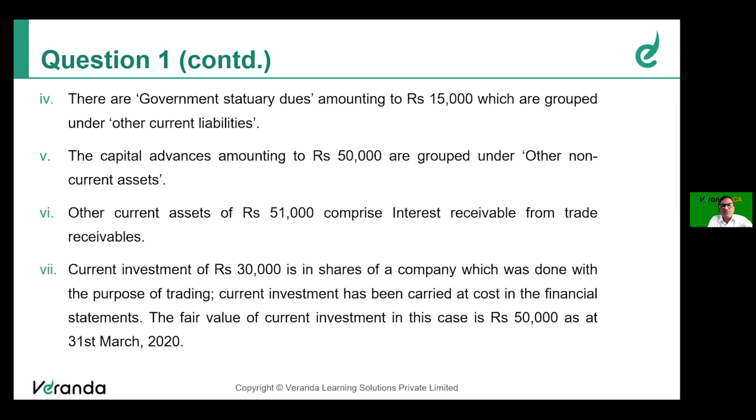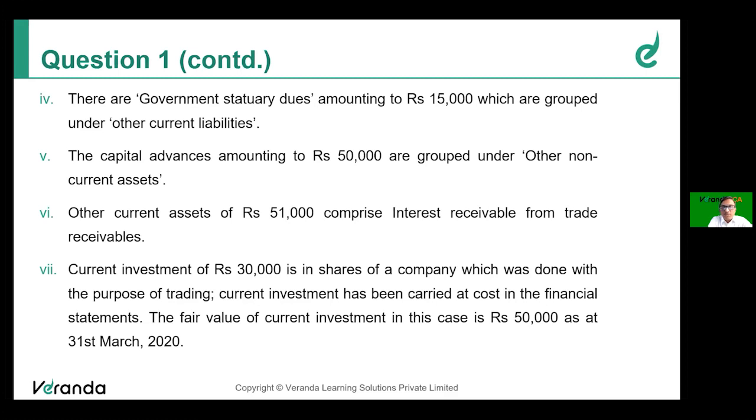Current investment of 30,000 is in shares of a company which is held for the purpose of trading. Current investment has been carried at cost in the financial statements, whereas the fair value in this case is 50,000 as on 31st March 20. As you know, friends, any current investment in the books of a company shall be recognized in accordance with Ind AS 109 by routing the fair value through P&L or OCI.